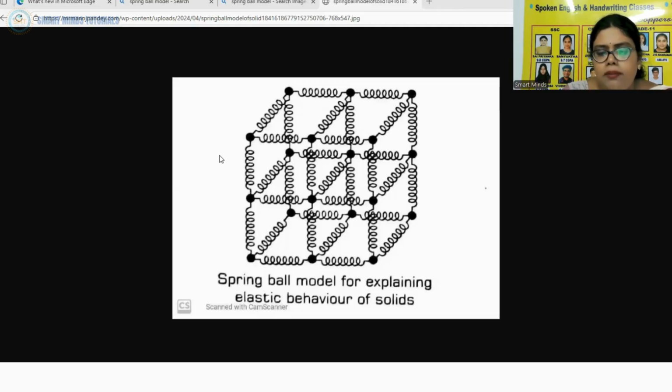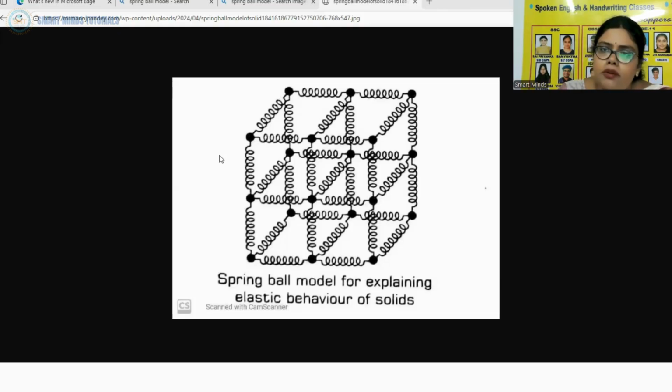So the restoring mechanism can be visualized by taking a model of a spring ball system as I have shared with you. So here the balls represent atoms. Can you see the black circles? Those represent the atoms, and the springs which you can see, those represent interatomic forces.